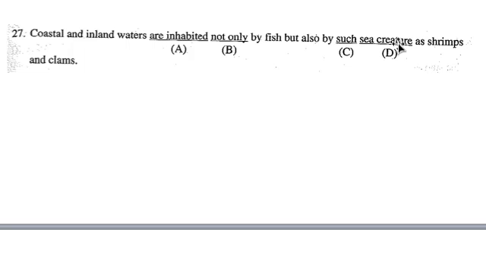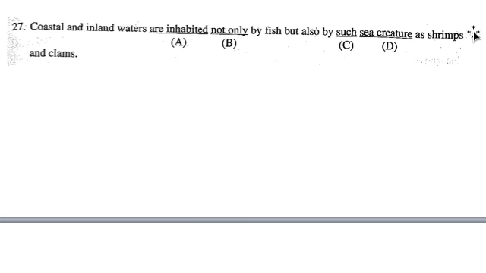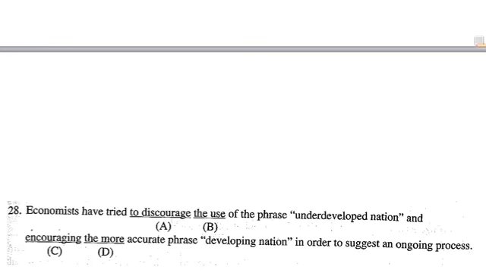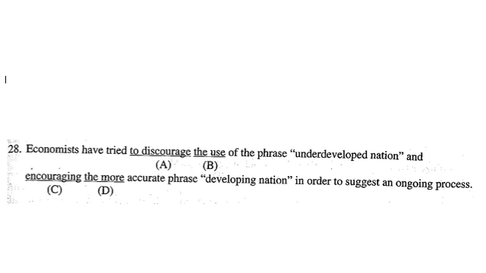So this was actually pretty simple. They were just throwing you a few distractions with this waters, and you got a not only and a but also. Such here is just giving you examples. Such sea creatures as. It's a such as. That's all it is. It's just giving you examples. So this one's actually okay. D is the answer. It should be creatures. All right. Not too tricky, as long as you had your glasses working. All right. Let's go to